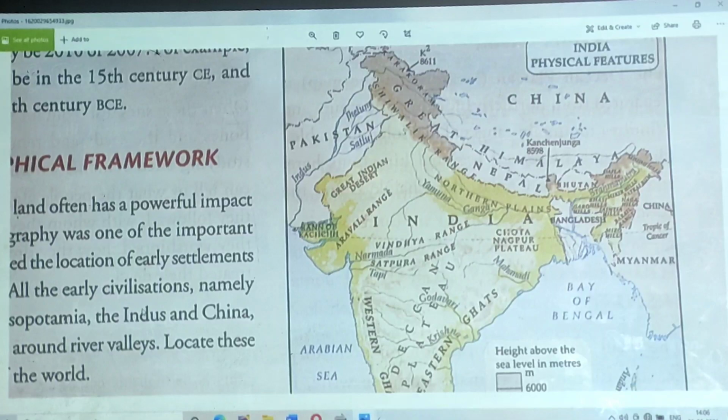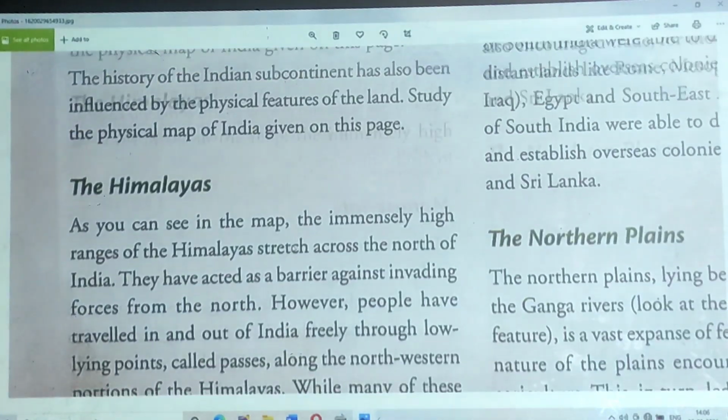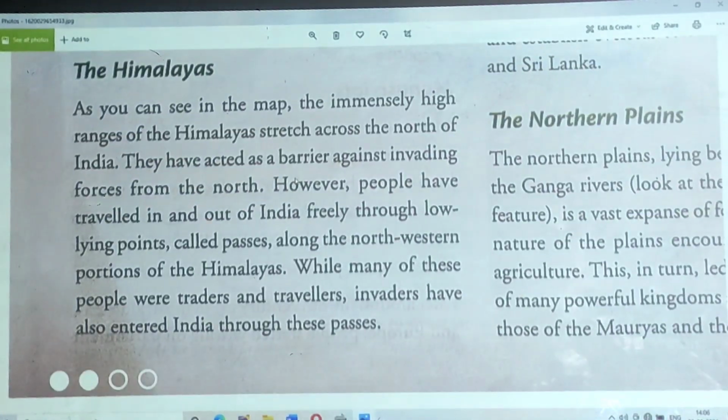So now look at here. That means not only foreign invaders, but people came, as India is a very cultured country with a rich heritage.